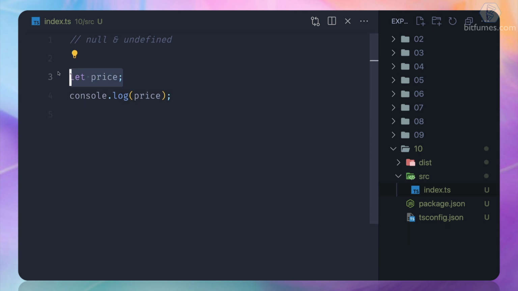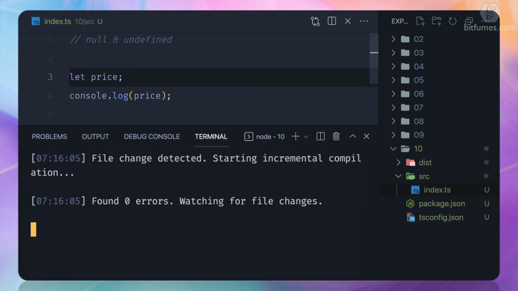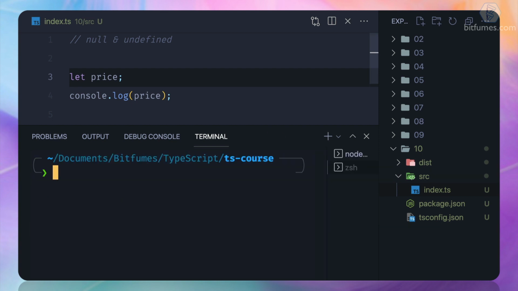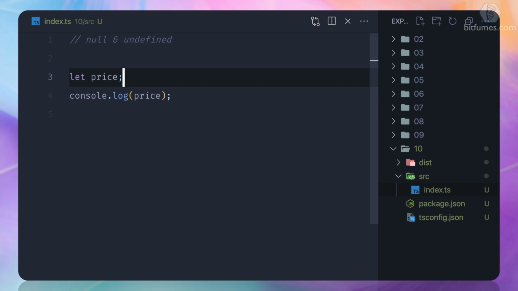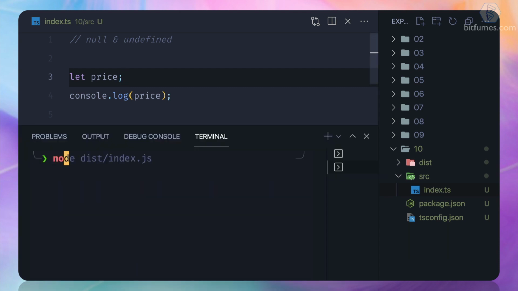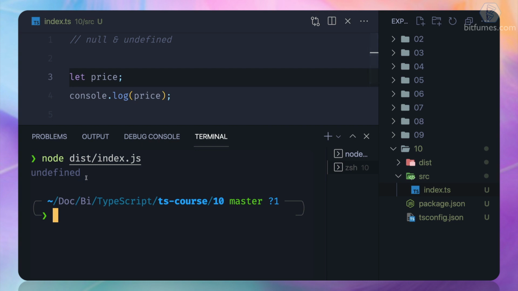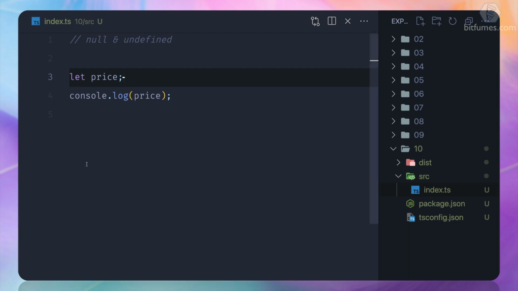What should be the value of a container when it has just been created? That means it doesn't have anything. If I cd into 10th and run node, here it's undefined. Why? As I said, it's not yet defined.